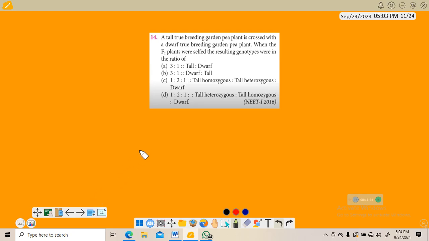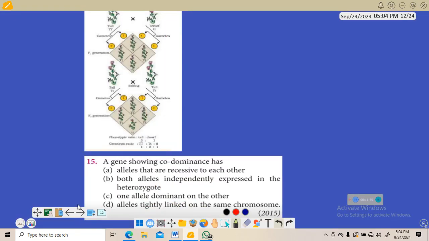Next is a tall true breeding pea plant is crossed with a dwarf true breeding pea plant. When the F1 plants were selfed, the resulting genotypes were seen in the ratio of. So that means they are talking about this cross.